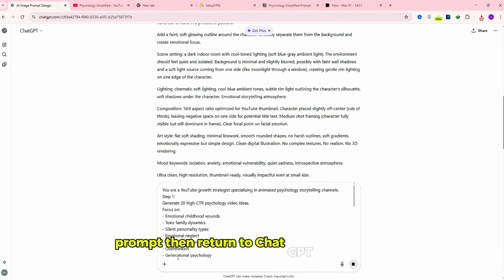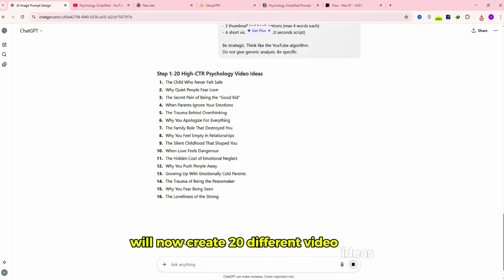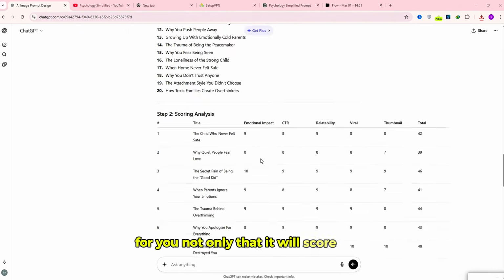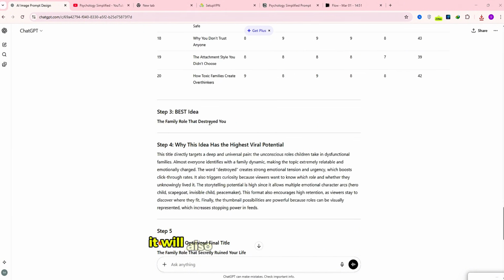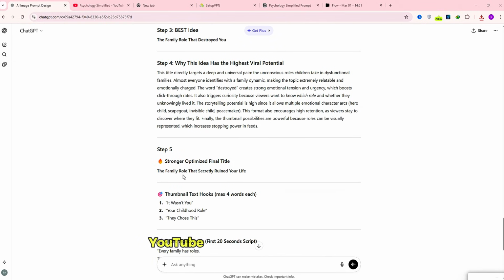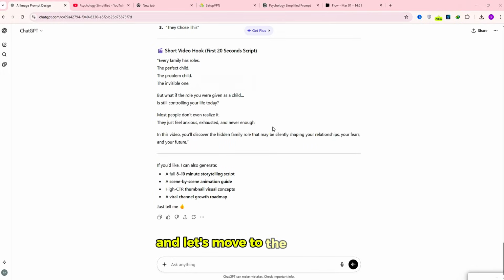Then return to ChatGPT and paste it. Click generate. ChatGPT will now create 20 different video ideas for you. Not only that, it will score each idea and automatically choose the best one. It will also generate an optimized YouTube title and thumbnail text based on that topic. Choose the idea you like the most, and let's move to the next step.